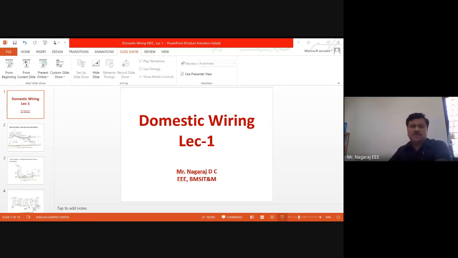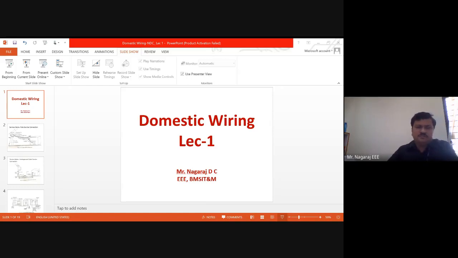These are the main disadvantages of concealed conduit wiring. Okay, so what are the factors that I have to look into when the wiring has to be chosen? Any type of wiring, whether it is a concealed surface conduit, concealed conduit, plate type wiring, pin type wiring, whatever the type of wiring we may be using, what are the general factors that we have to take into account before the wiring is being chosen?